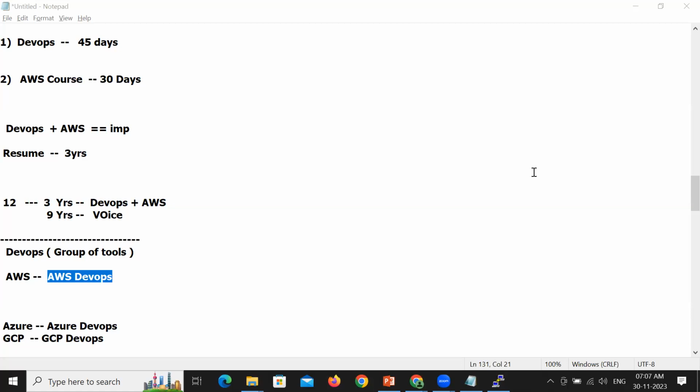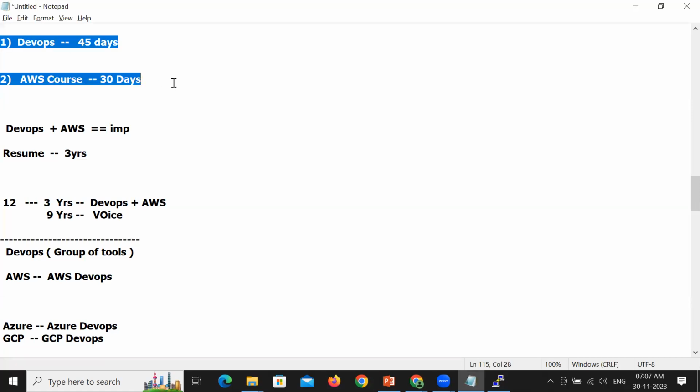Why is the duration more in other institutes? Because they're combining these two courses. If you look at the course content, they combine the AWS topics also in the DevOps, and then it is going to be close to 3 months. What we have done is bifurcate it separately as an AWS course and a DevOps course. So look at the course content of the 3 months of DevOps.